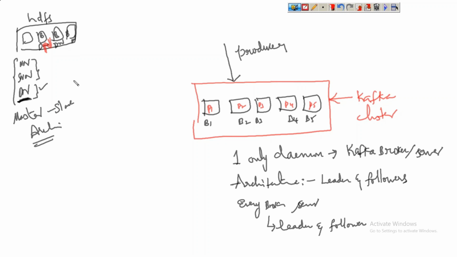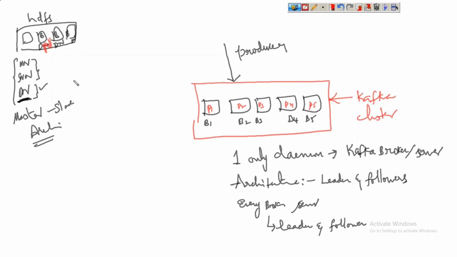Can we have more than one data node daemon in one HDFS server or not? I'm not asking about the cluster, I'm asking only about a single node.